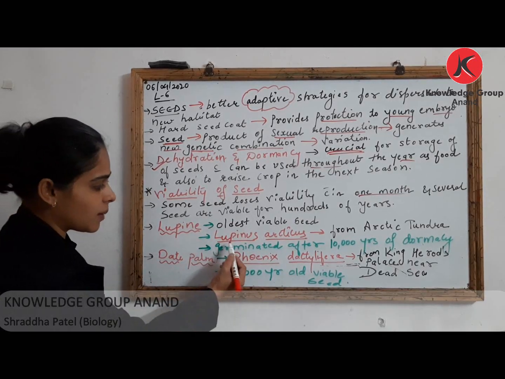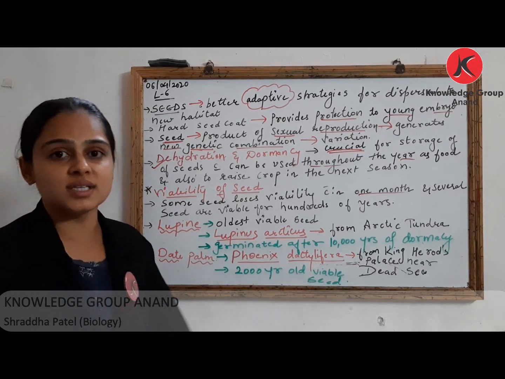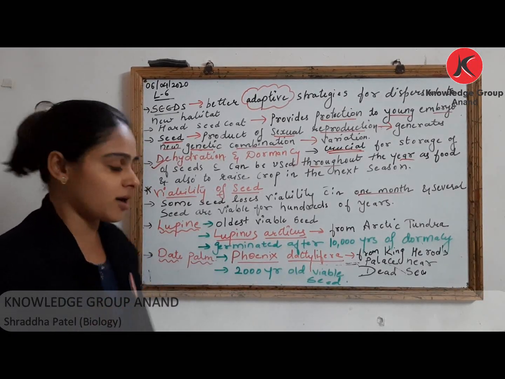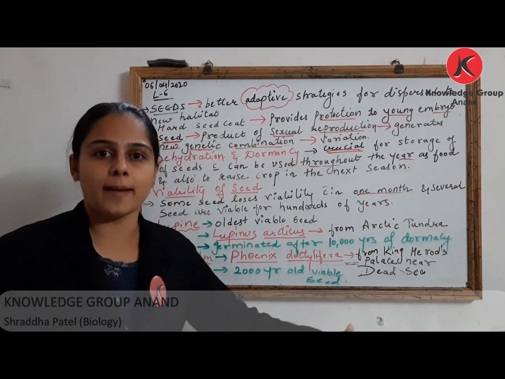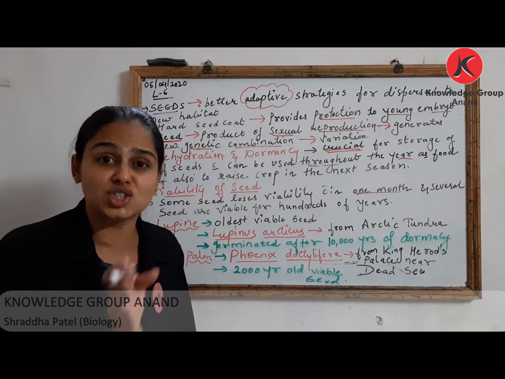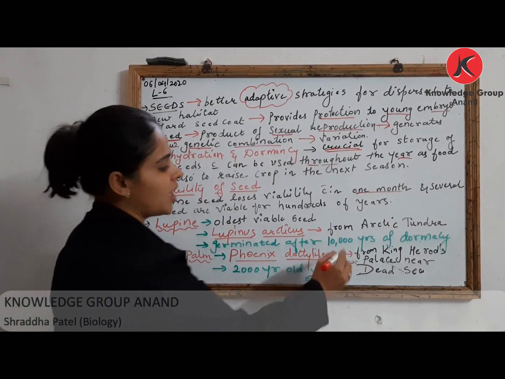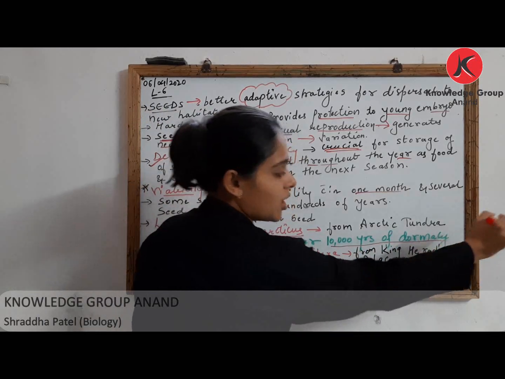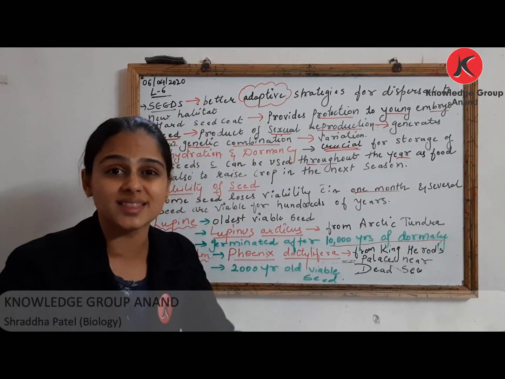The scientific name is Lupinus arcticus, and इसके जो seeds है, these seeds are the oldest viable seed. Oldest viable seed in the sense they germinated and flowered after 10,000 years of dormancy. मतलब they were inactive for 10,000 years.